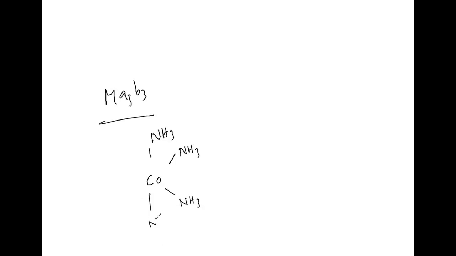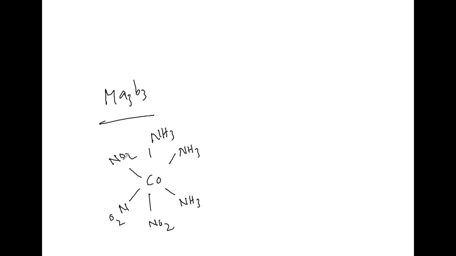Then one more we can take, that is the MA3B3 type. We can also see geometrical isomers here. For that I am going to take Co, then NH3, NH3, NH3, then NO2, NO2, NO2.